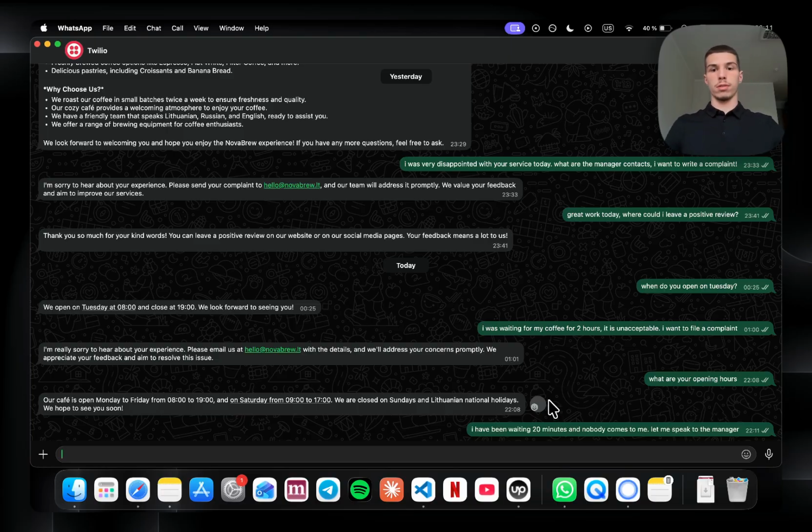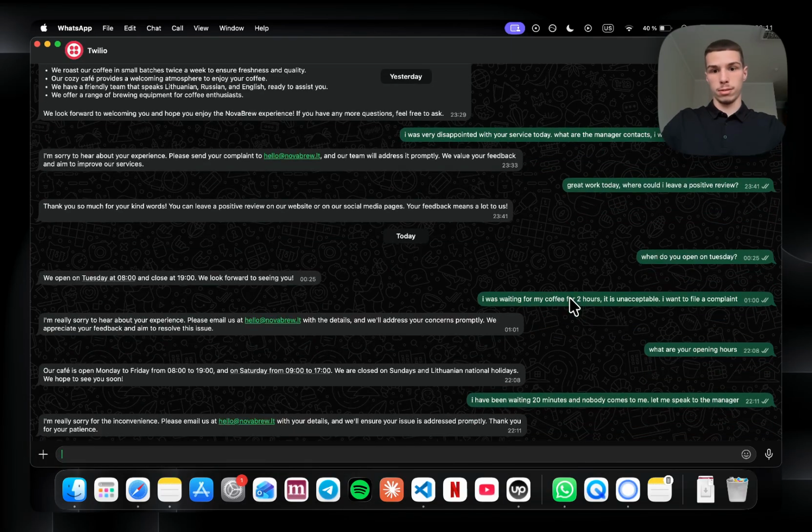So now we're going to see how it handles negative messages, which actually may require a human, because the customer asks to speak to the manager. Yes, so here: I'm really sorry for the inconvenience. It asks to email an imaginary email address with details to ensure your issue is addressed promptly.